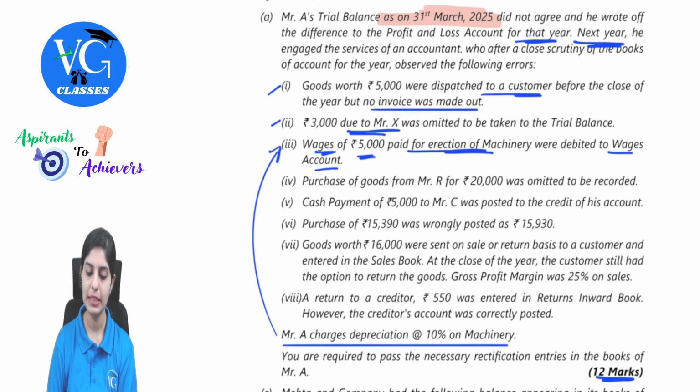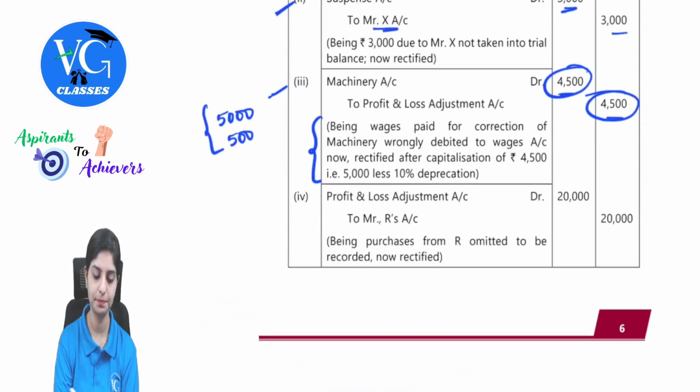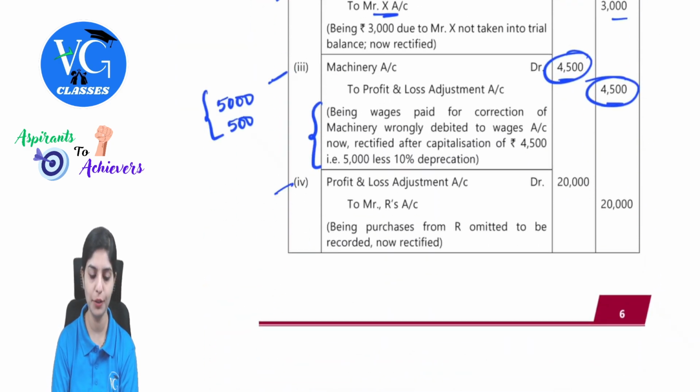Purchase of goods from Mr. R for 20,000 was omitted to be recorded. Again, there is an error of omission. So the entry here would be purchases account debit to Mr. R. Remember, purchase is a nominal account. So the entry here will be P&L adjustment to Mr. R, 20,000. Clear, all of you?